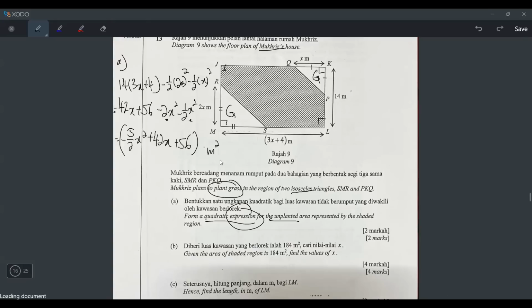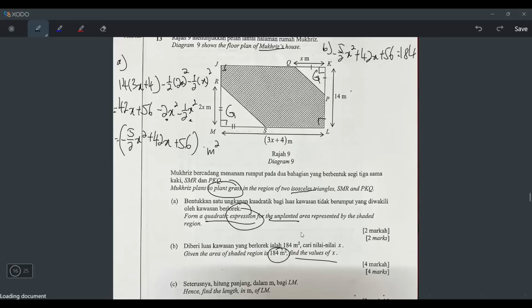So if you look at soalan B, they say given that the area of shaded region is 184, find the values of x. Bukan yang ni ke area of shaded region. It means when I do B, I can straight away take my A answer equals to 184 lah. And then find the values of x. This one need calculator later lah. So why not I just take the A answer, negative 5/2 x squared, because this is the shaded region, right? And then take the whole thing equals to 184.